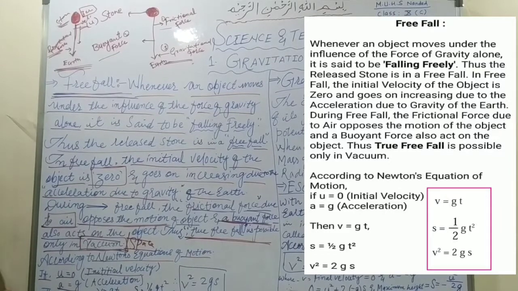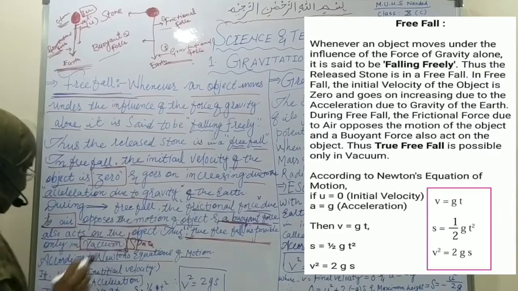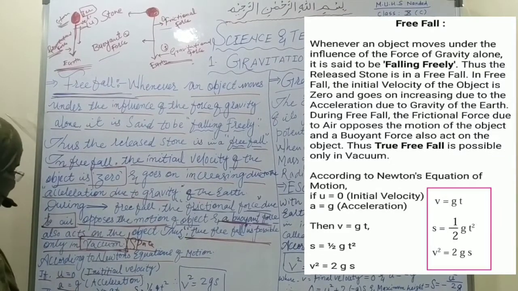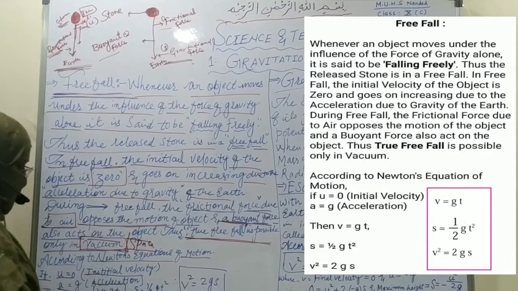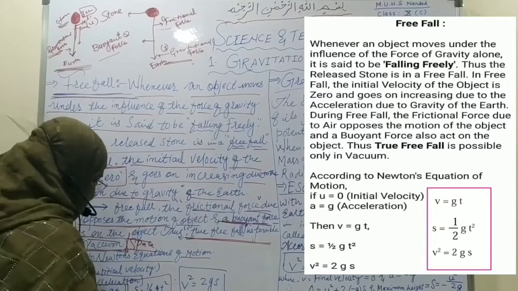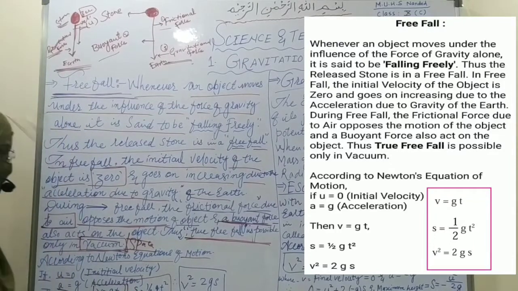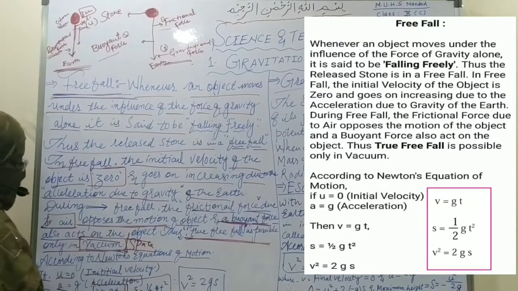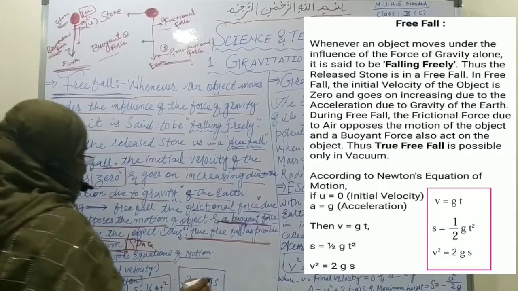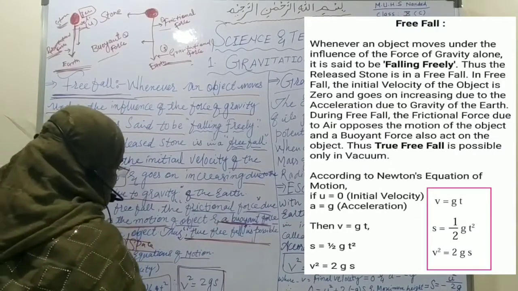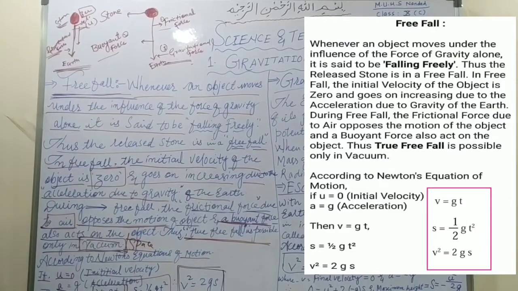We have seen that g is the acceleration due to gravity, small g, and here v is equal to g into t. Therefore S, what is S? S is the height, that is half of g into t squared, and therefore v square is equal to 2gs. It is the formula for free fall. So it is all about free fall.